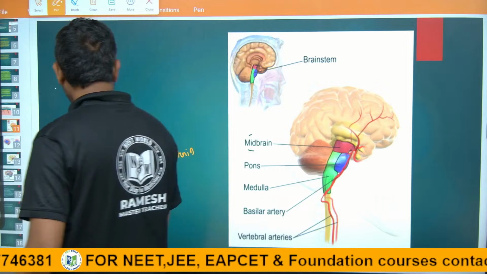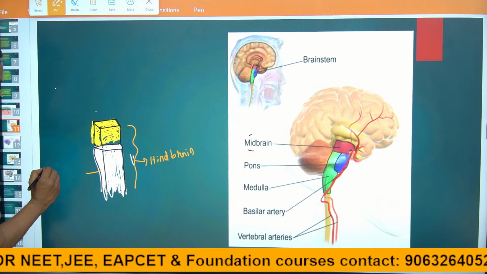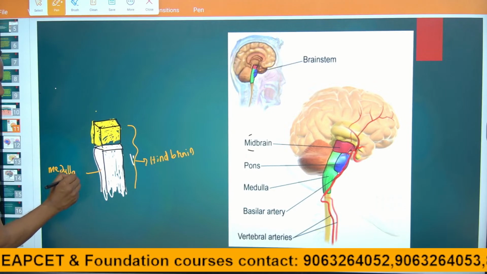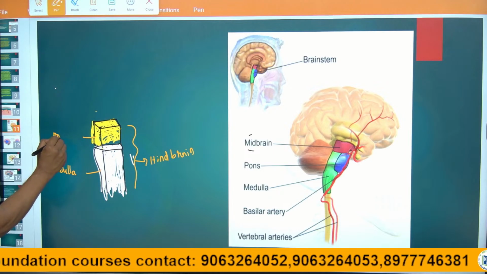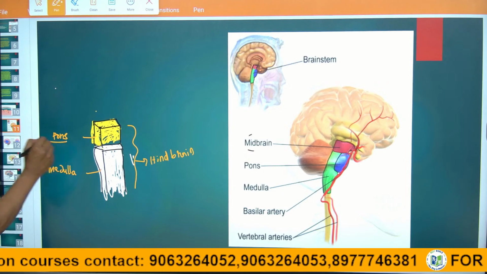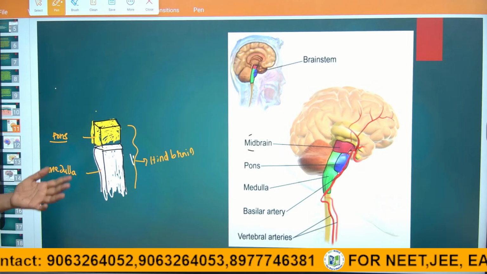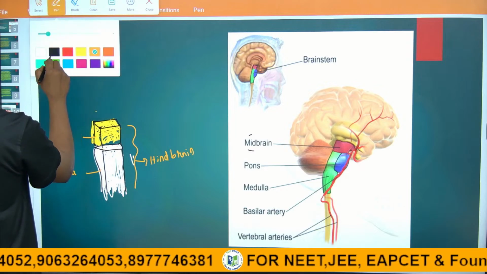This is the medulla. This is the pons. Medulla and pons, two parts are there in the hindbrain. Next, midbrain.